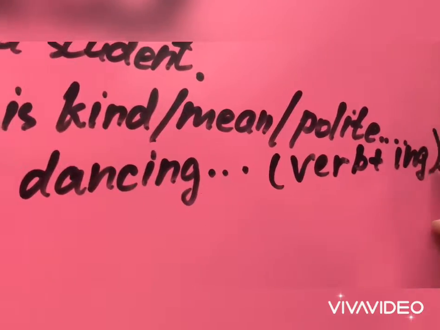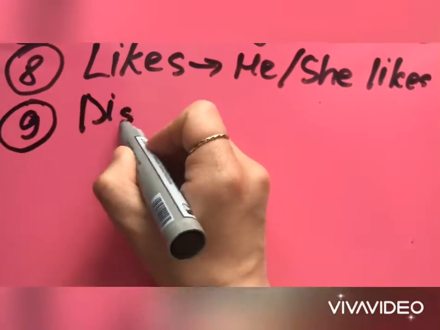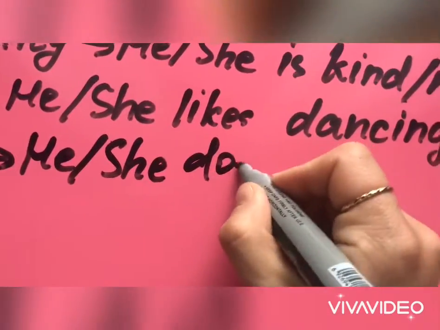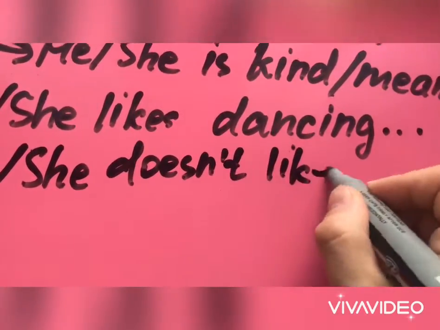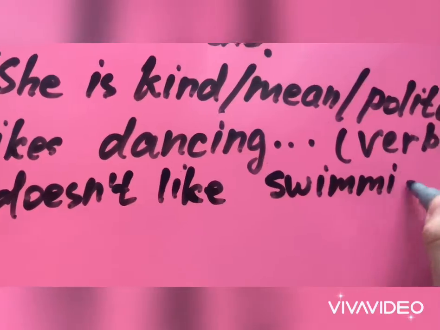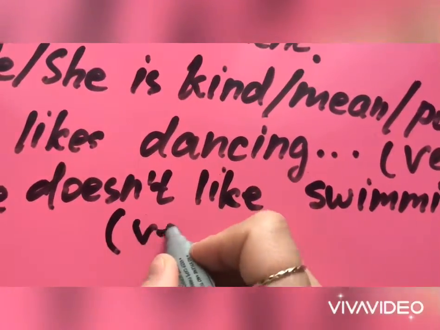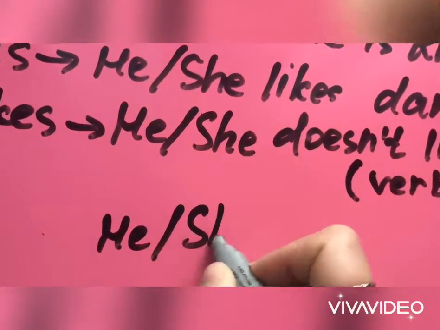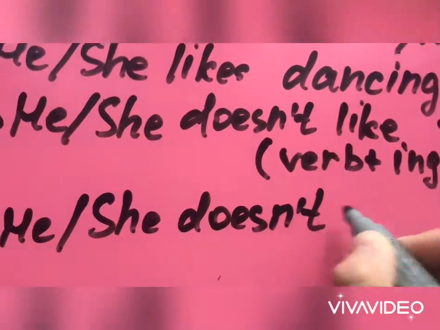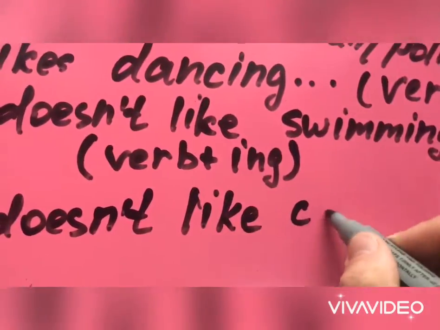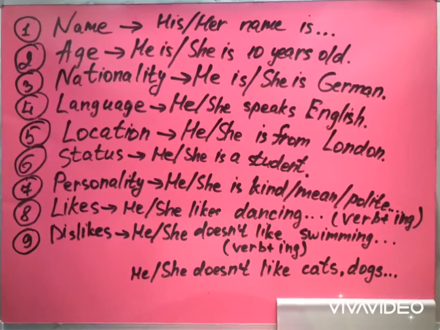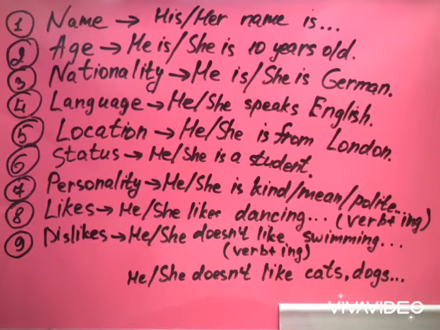When you are talking about dislikes, you also can use the verb with ing ending. He or she doesn't like swimming. Other examples of dislikes: he or she doesn't like cats, dogs, pets, summer, and so on. Introduce the person interestingly.